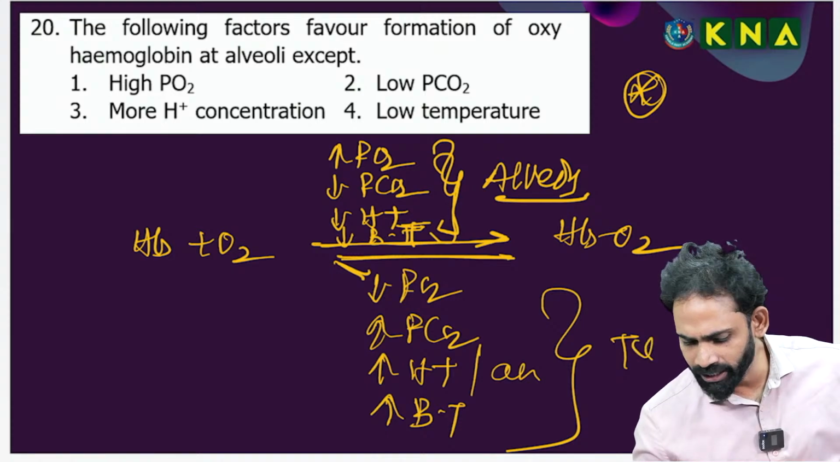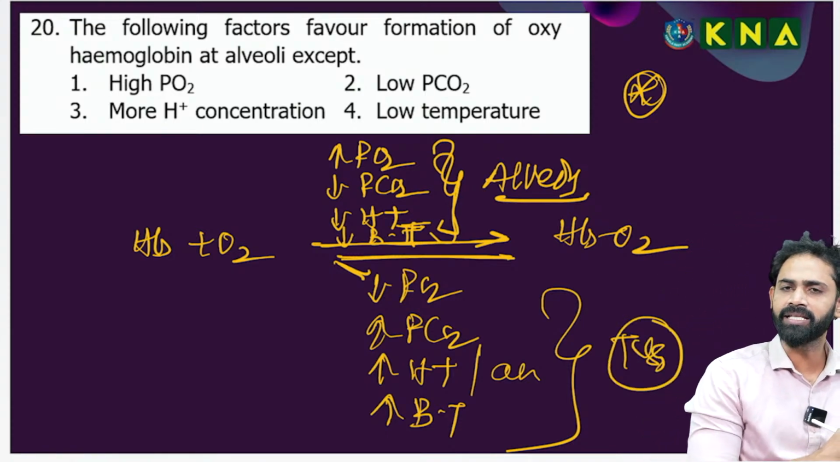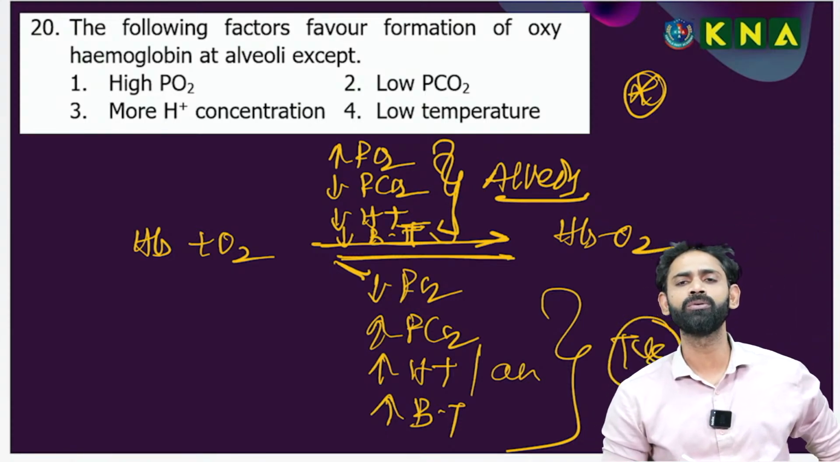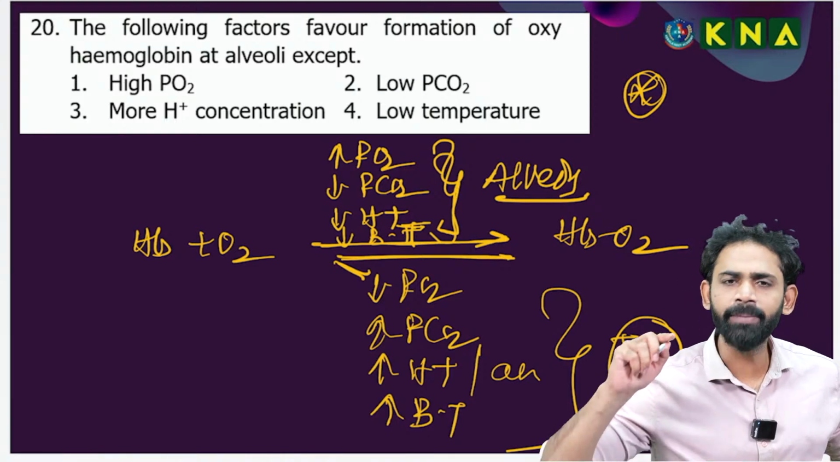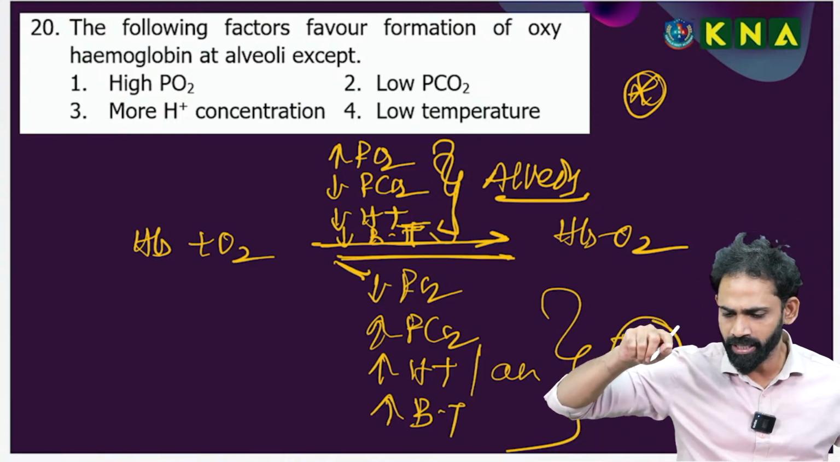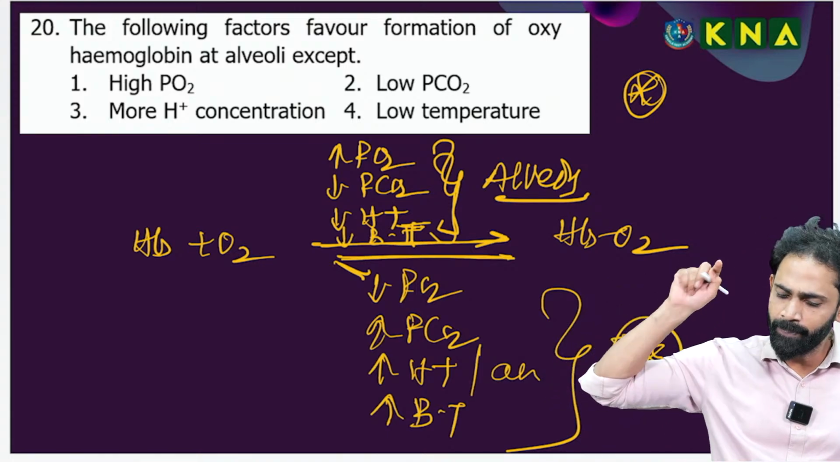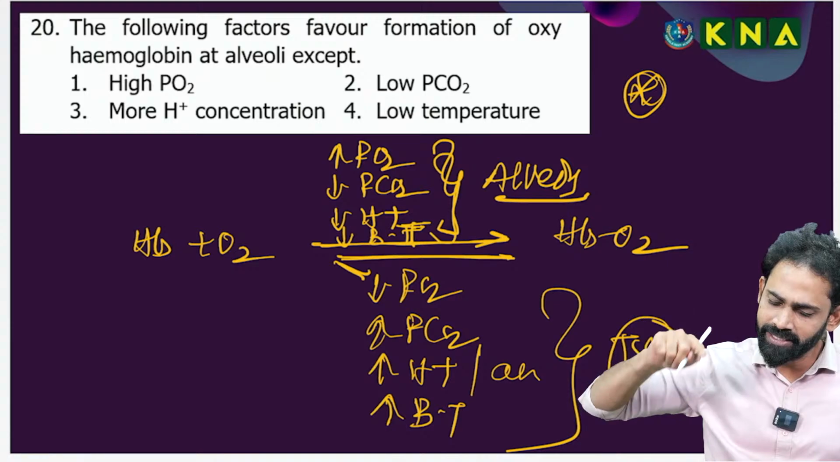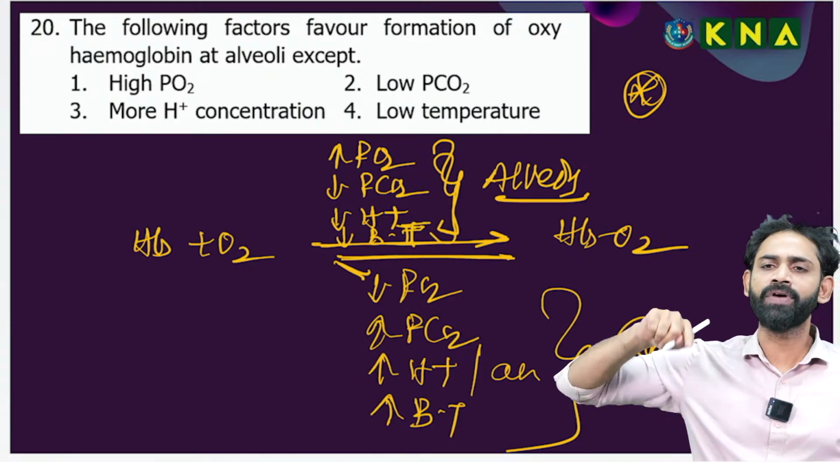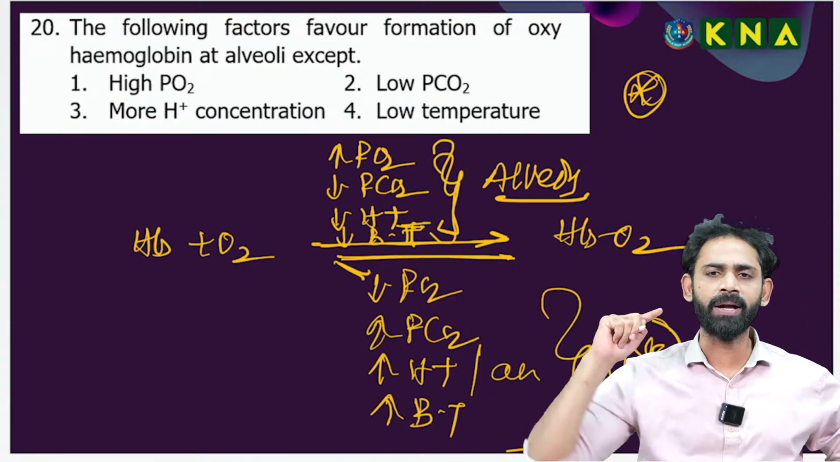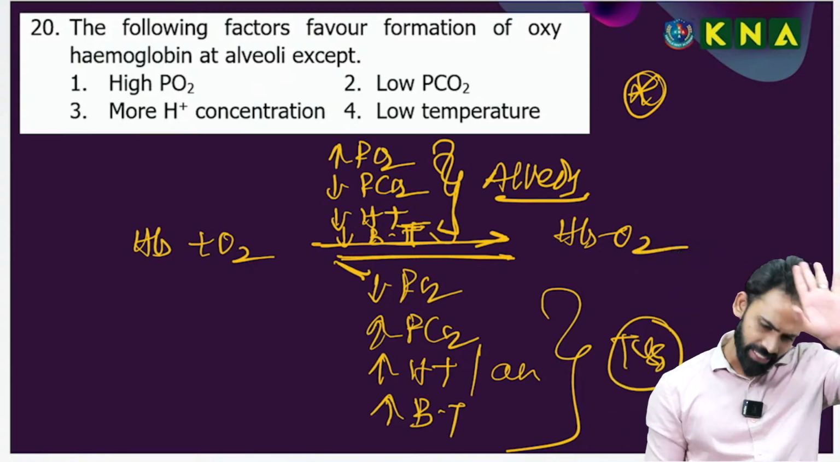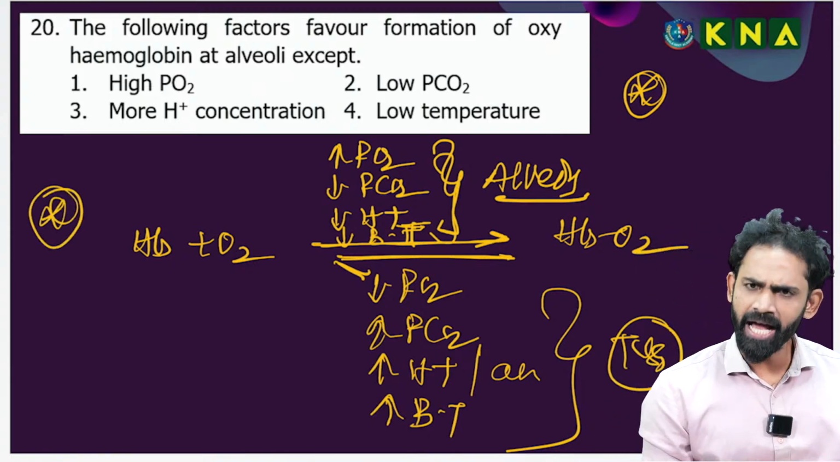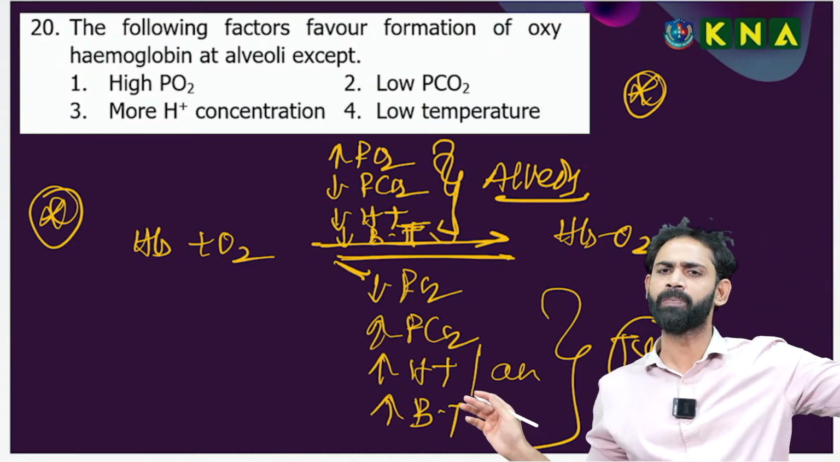These are existing at the tissues: low PO2, high PCO2, high H plus ions, high body temperature. These are the factors existing at the tissues that favor the dissociation of hemoglobin from oxygen. Hypothalamus is also important.